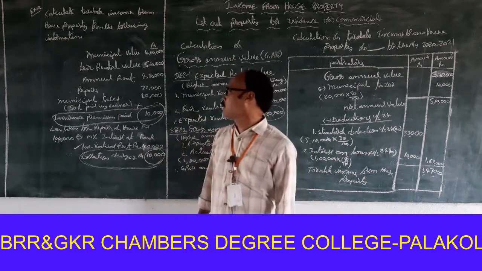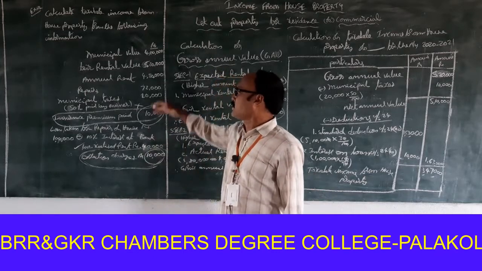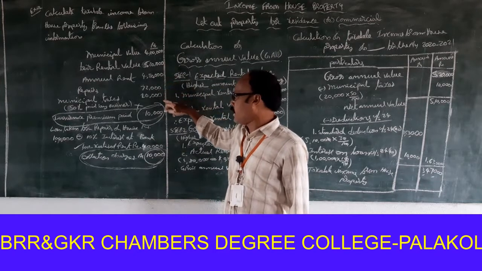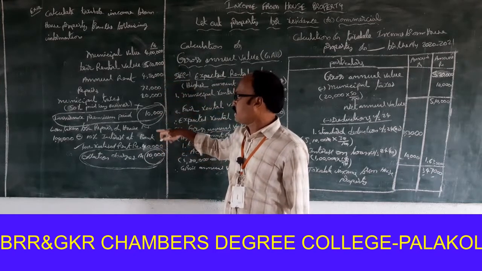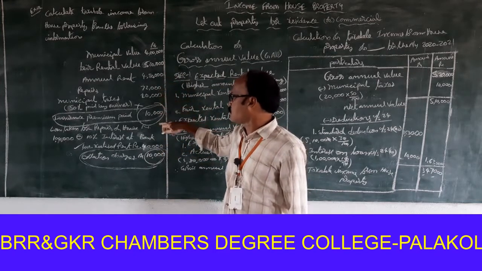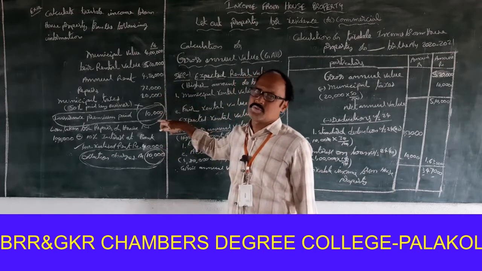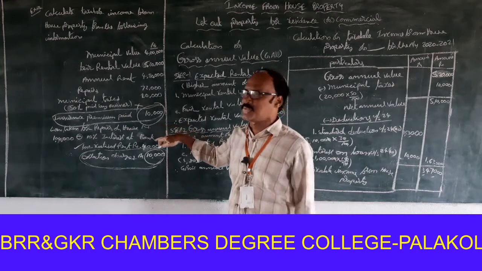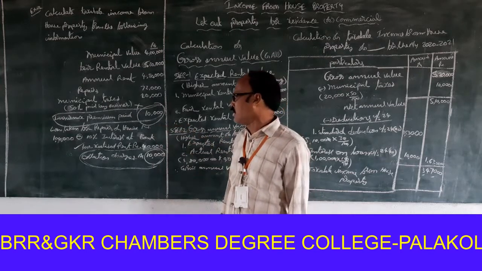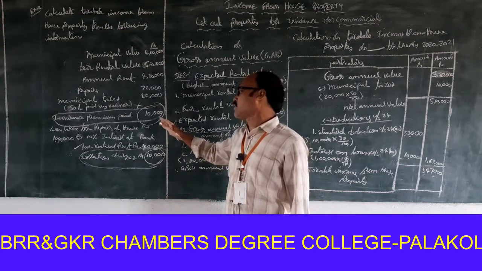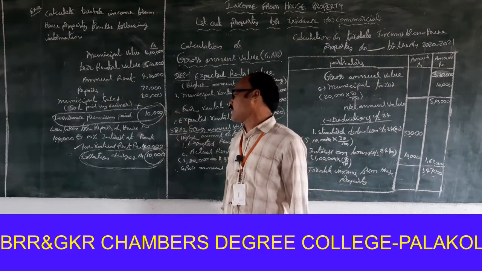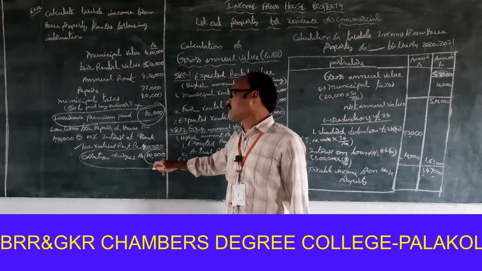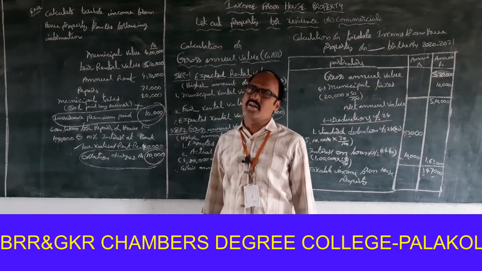Taxable income from house property. Okay. There are two transactions. One is insurance premium paid. That insurance premium is paid by the owner or tenant? It is actually the insurance premium paid by the tenant for his house. Okay, this amount is not to be allowed for deduction. Next one, collection charges. The collection charges are also not allowed for deduction.